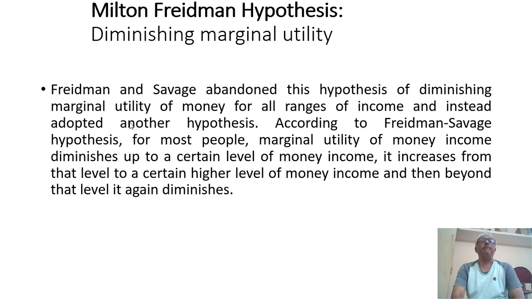It increases from that level to a certain higher level of money income, and beyond that level it again diminishes. So Milton Friedman said that the marginal utility of money income diminishes only up to a certain extent. After that it has to increase.